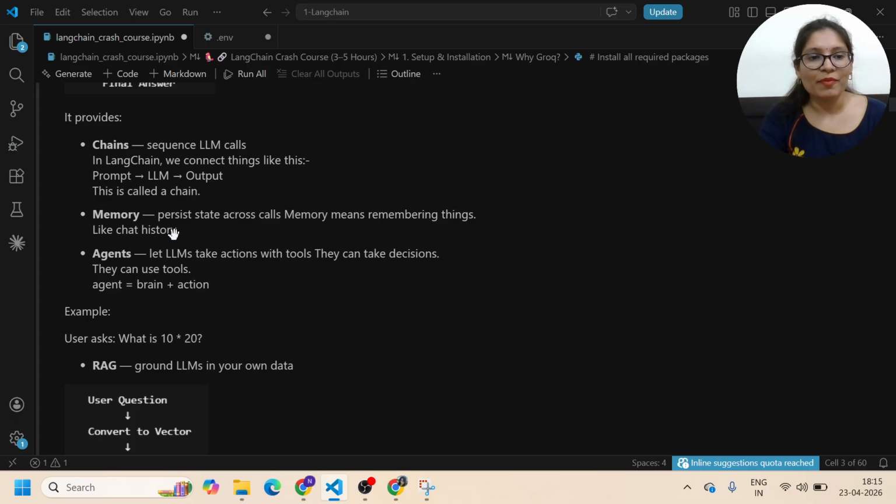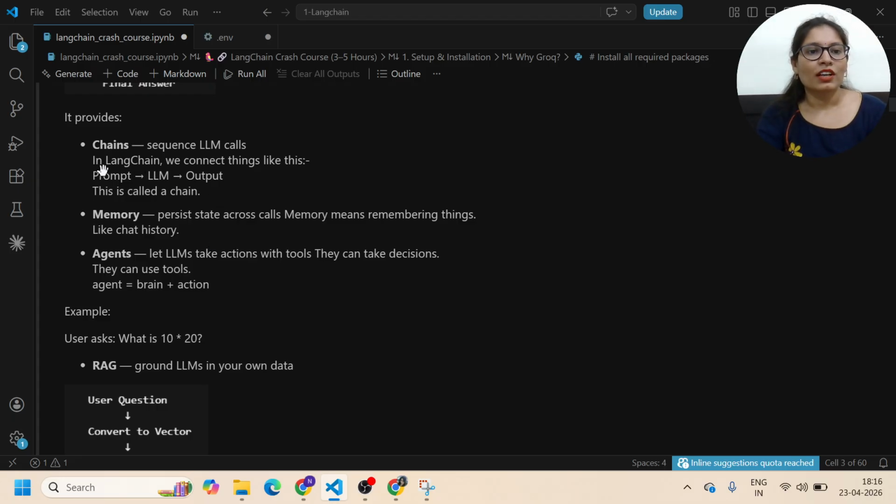Now we have memory. Memory equals what? Remembering something, persistent state across calls. Memory means remembering things, like chat history. For example, I'm going to say my name is Nidhi. Then I'm going to ask, hey, what is my name? So the AI remembers and answers that you are Nidhi. So memory helps in a conversation. Okay guys, I hope you got it.